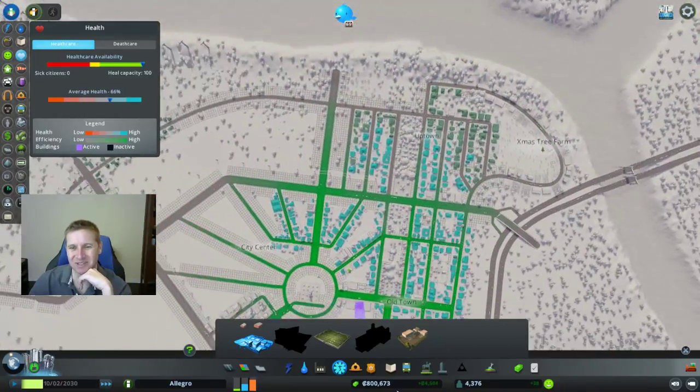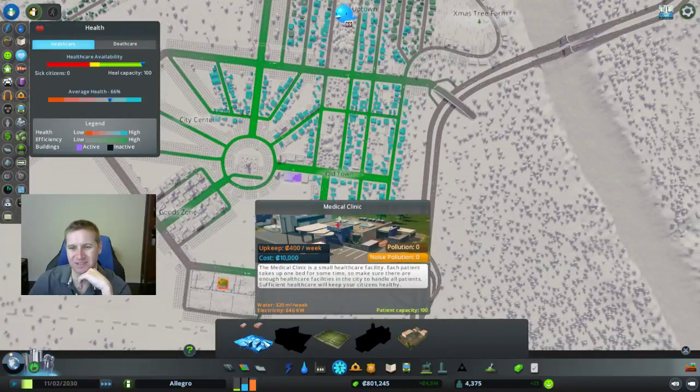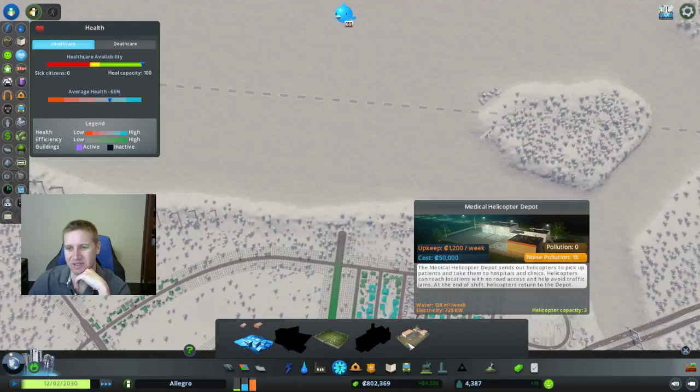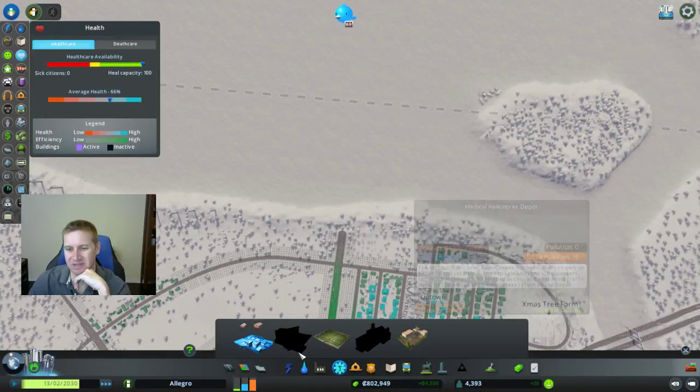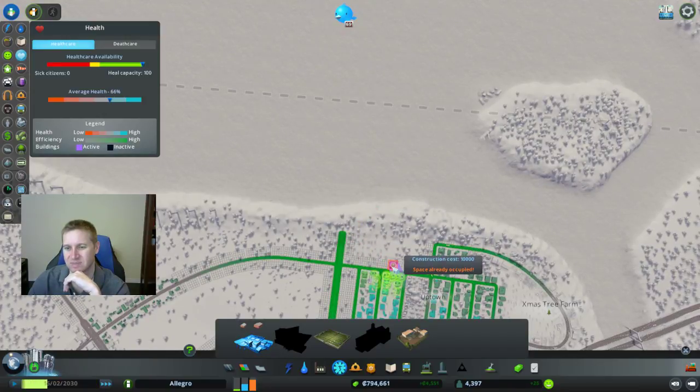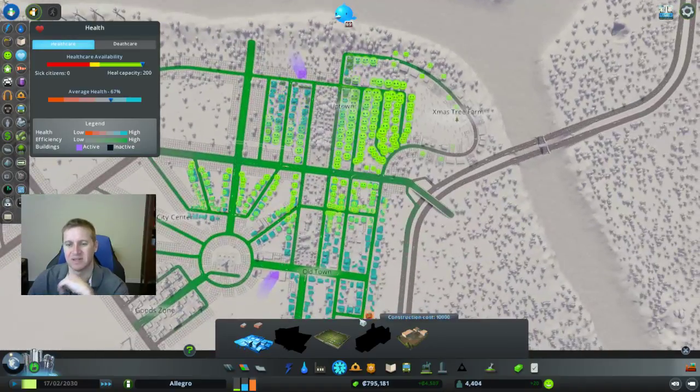Maybe I should build another clinic just to help out. Yeah, why don't I do that? What's this over here? Medical helicopter depot? I don't need that yet. So I'll build one clinic at the other end of town. I think that'll just help out.